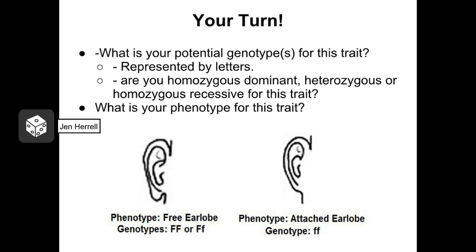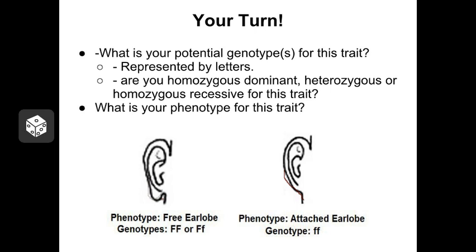I want you to take a few minutes and practice using these terms. And for this exercise, we're going to look at earlobe shape. Now, there are actually many different variations on earlobes that exist, but the two most common are referred to as the free earlobe and the attached earlobe. The free earlobe comes down and goes back up and leaves a little space between the earlobe and the head, whereas the attached earlobe goes straight down to the side of the head. The free earlobe is considered dominant over the attached earlobe.